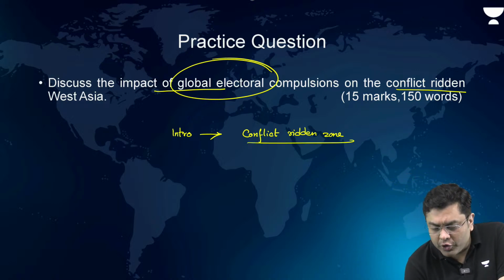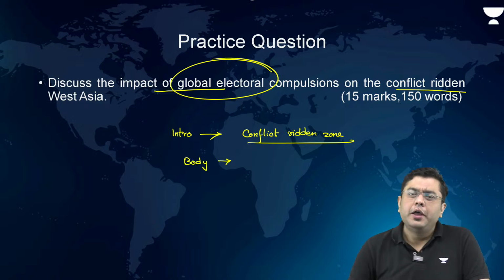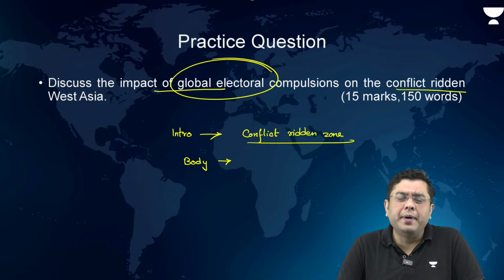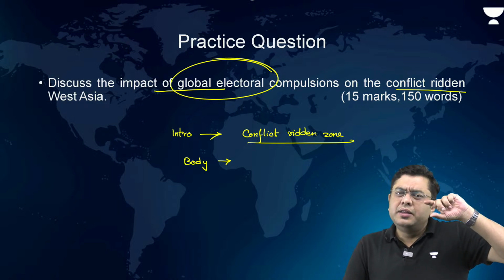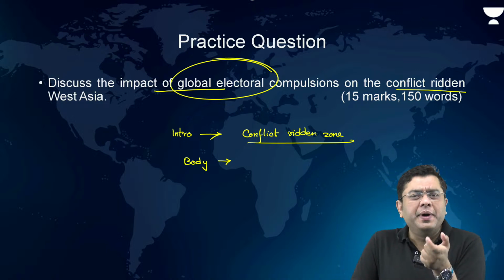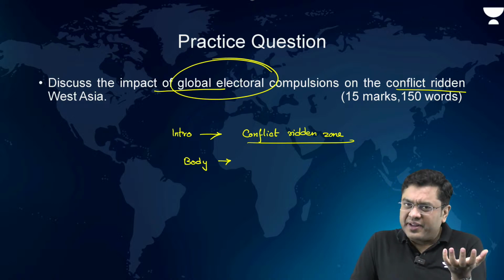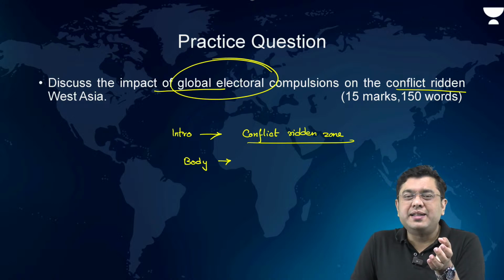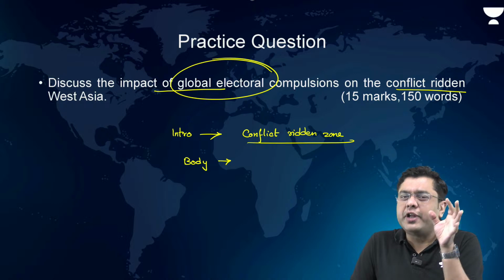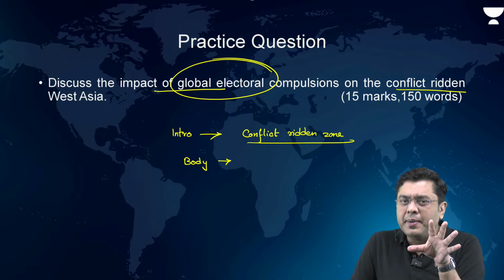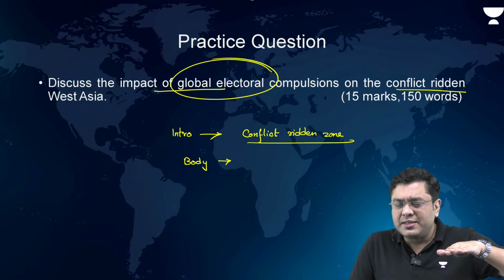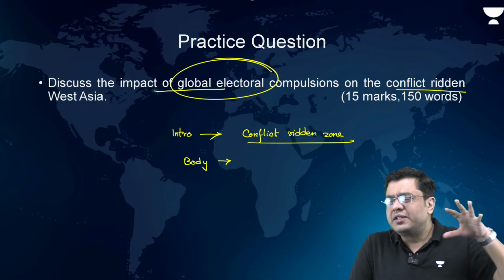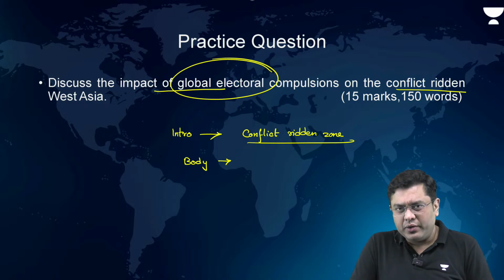Then in the body, what do you write? So in the body, you talk about the fact that the unfolding of any global crisis in the present day and time is very much determined by the global compulsions and the global actions and the sentiment which develops not only amongst the people but also amongst the policymakers and the decision makers.